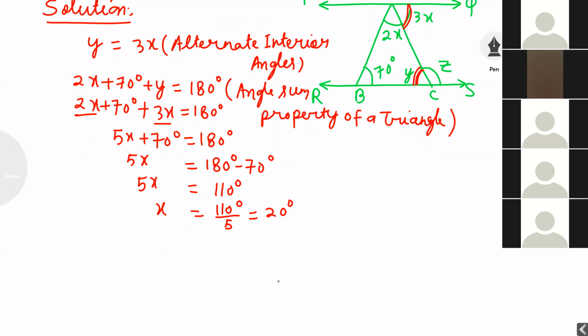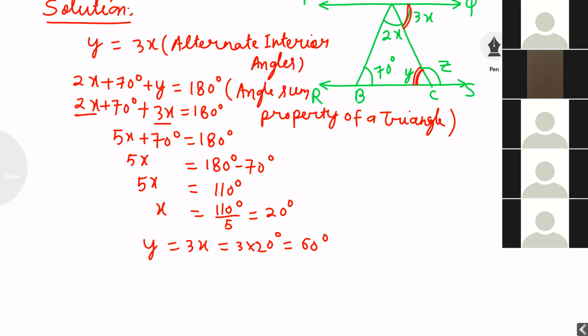If the value of x is 22 degrees, then y is equal to 3x, which is 3 into 22 degrees, 66 degrees.